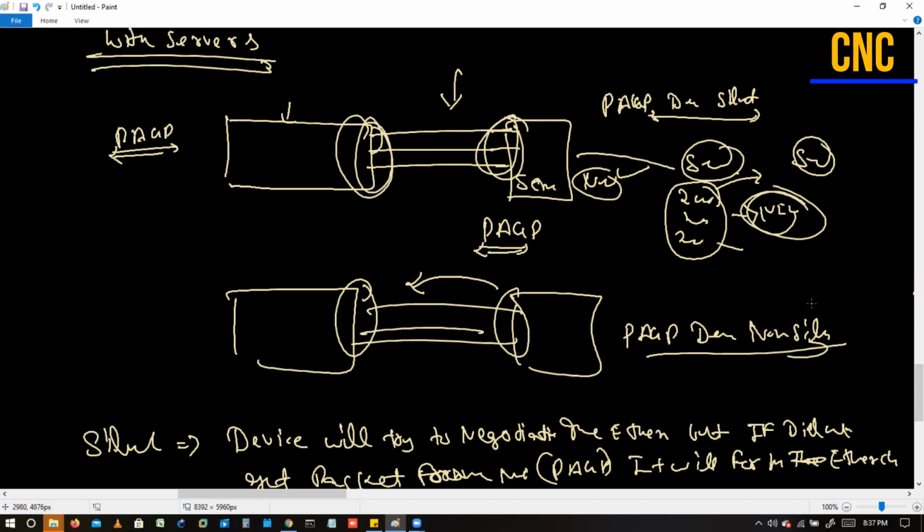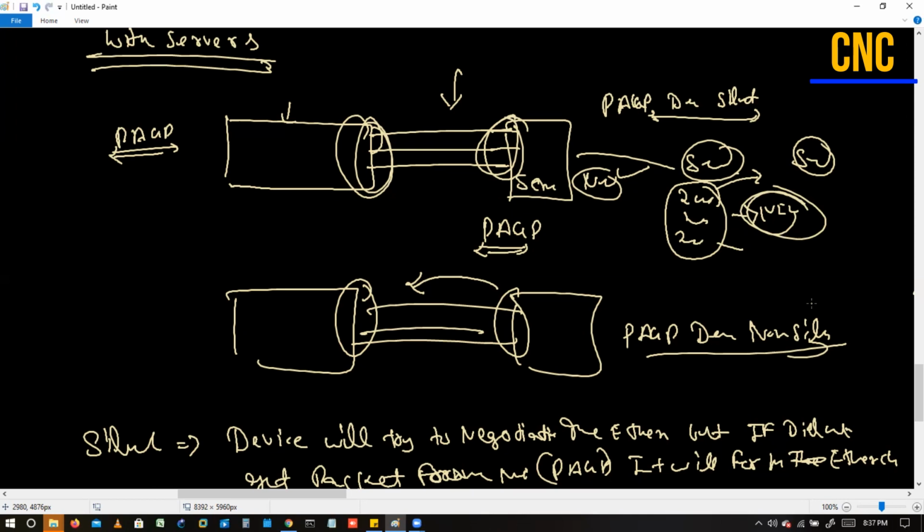And also one more thing, in silent mode, the device will wait for 50 seconds for the PAGP packet. So it covers both criteria. If the device is sending the PAGP packet, it will create a port channel. If the device is not sending the PAGP packet, then also it will create a port channel. Right. Yes.